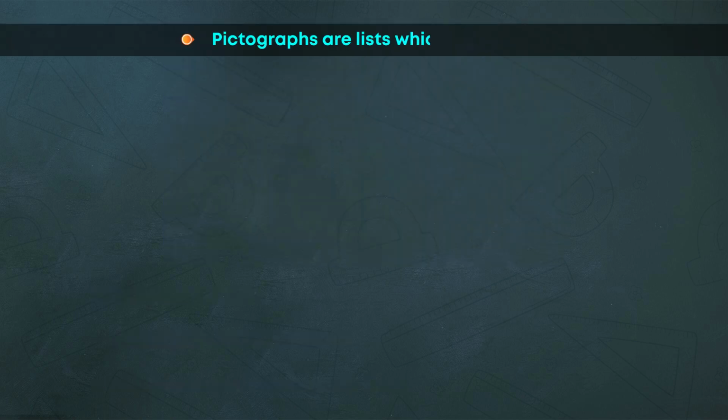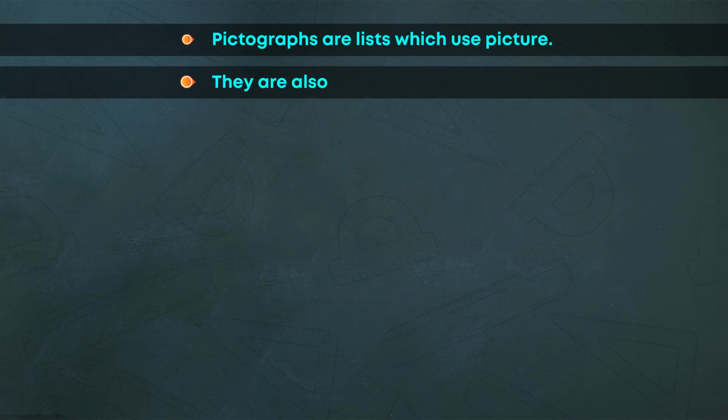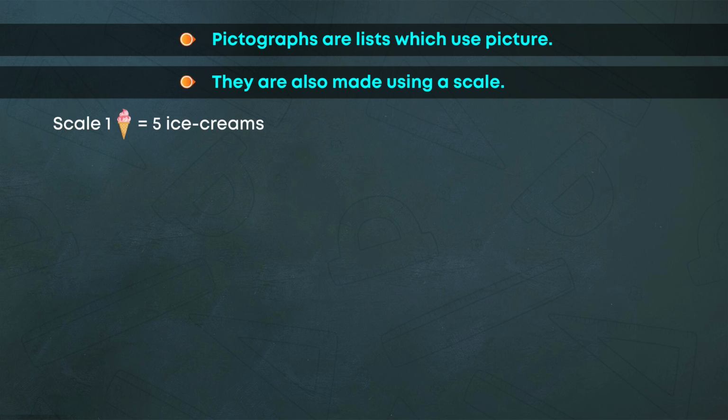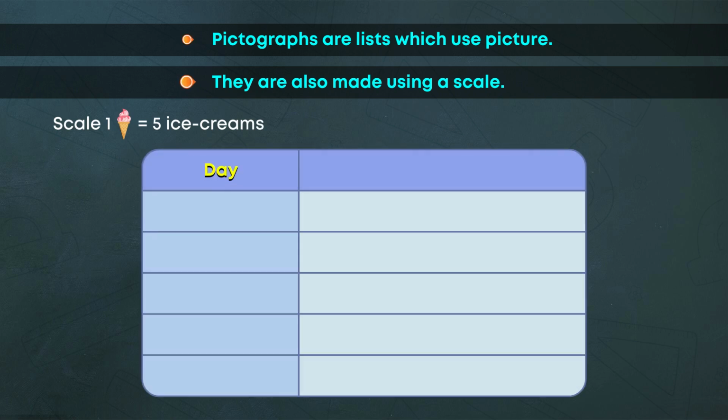Pictographs are lists which use pictures. They are also made using a scale. Scale: 1 picture is equal to 5 ice creams. Day. Ice creams sold.